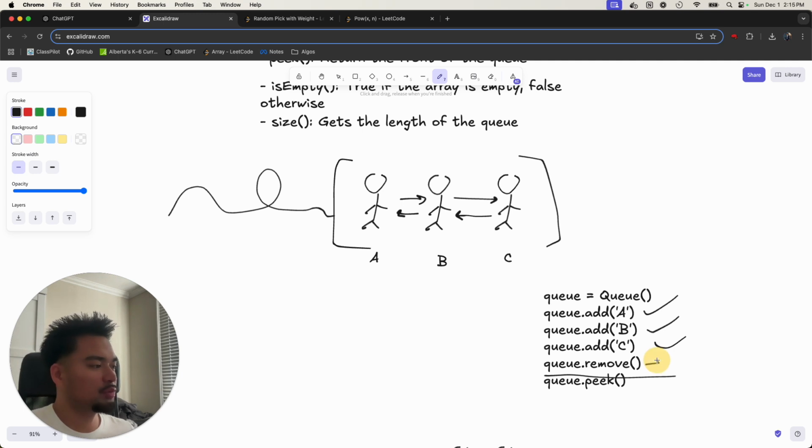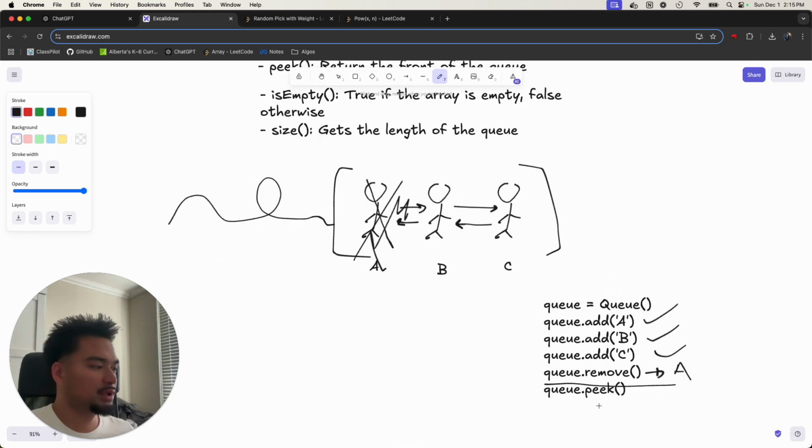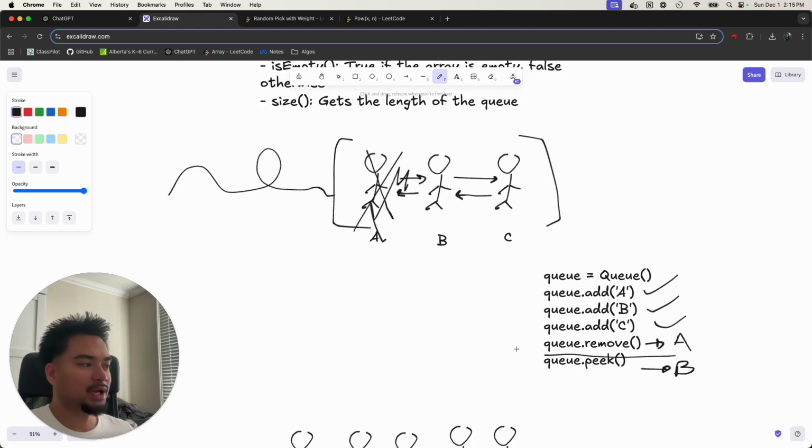When we call remove, we get person A. So that moves this guy out of the queue. Cancel him. And now this person's at the front of the queue, B. So if we do a peek, we get B, right? And when we peek, we don't pop the element out. We just get B, but we don't move them out of the array. We just look at who the top of the array is.